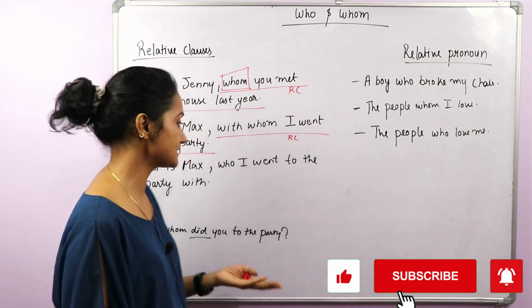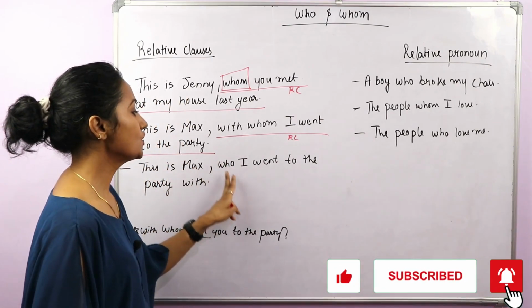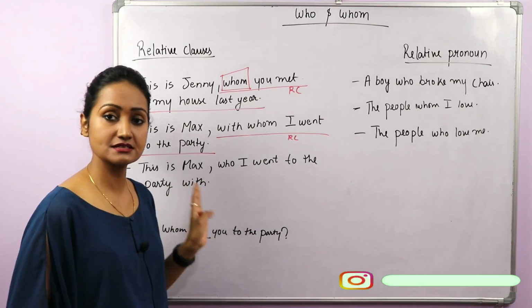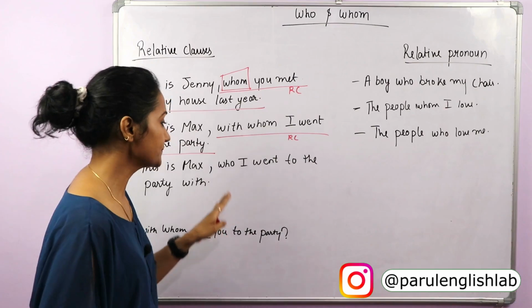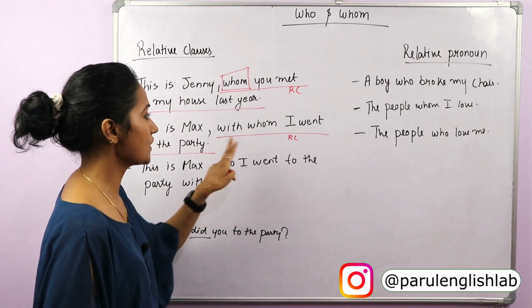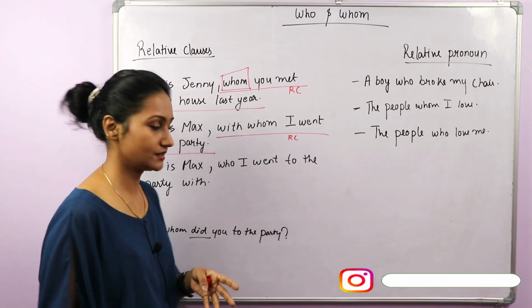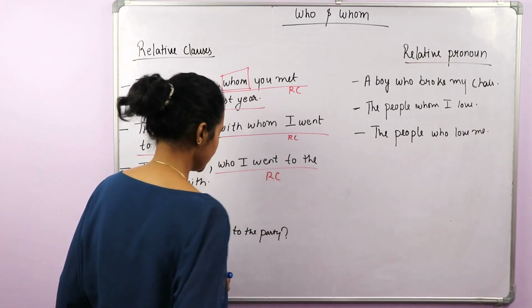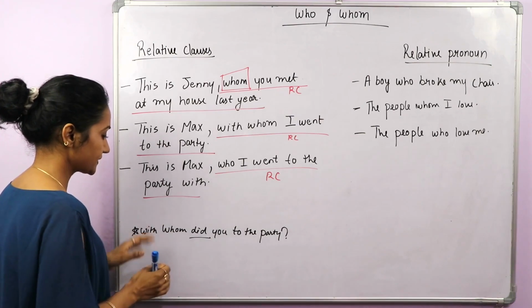Now you can make a sentence like, this is Max, who I went to the party with. So when you want to end a sentence with a preposition, then start it with who, not whom. That's a better idea, okay. So again this is a relative clause, okay. So this way you can use with whom, okay.